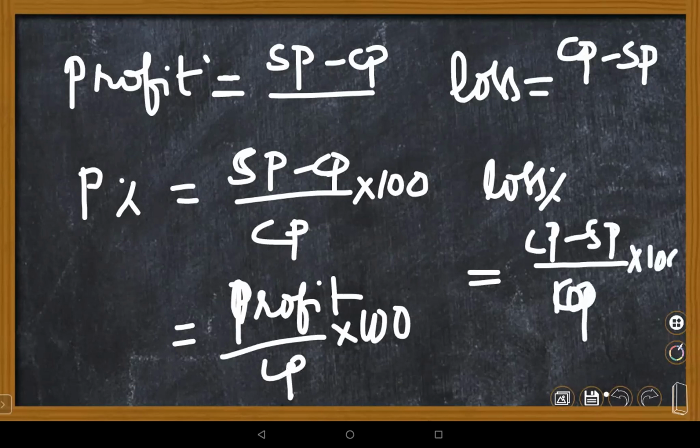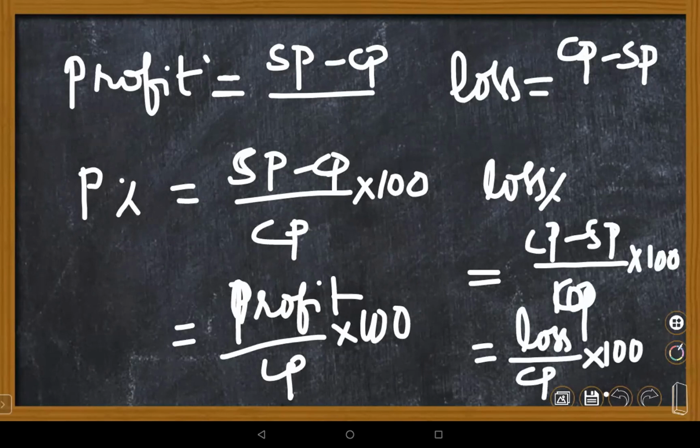Don't forget, children. You can use either, according to the conditions given in your problem.